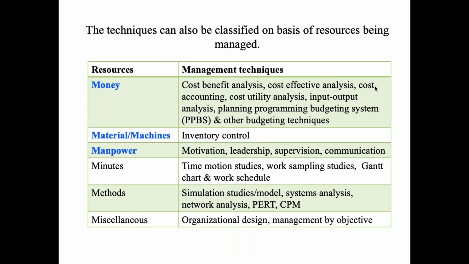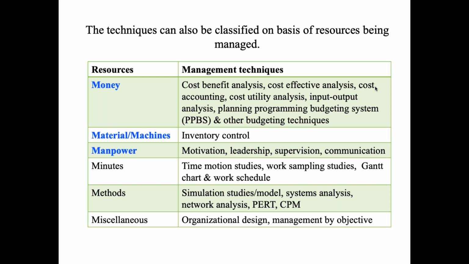Moving on, what are the techniques and how are they classified on the basis of resources? Resources I already described: it can be money, material, manpower, minutes, that is time, various methods and miscellaneous other things. We have the resources, and the management techniques we can apply on them are listed here.